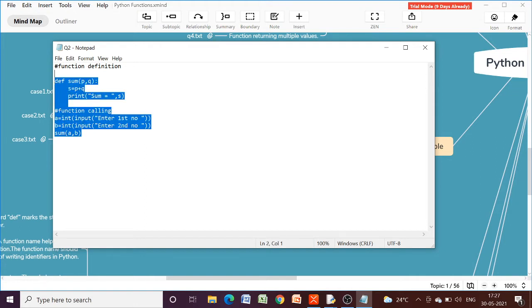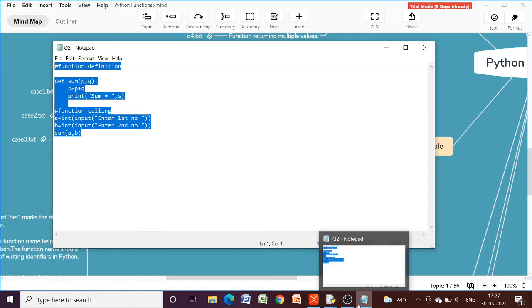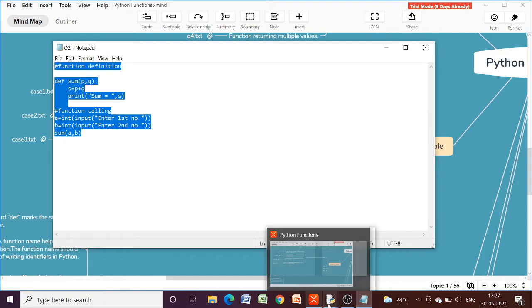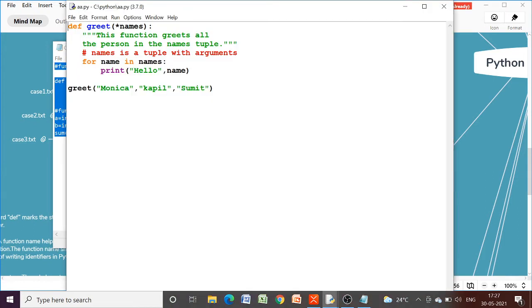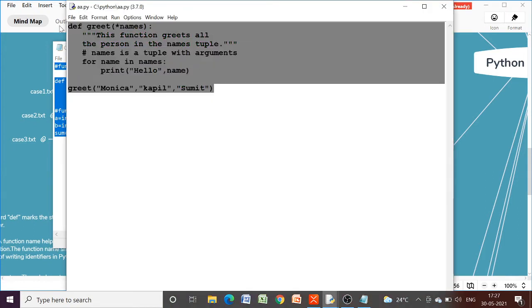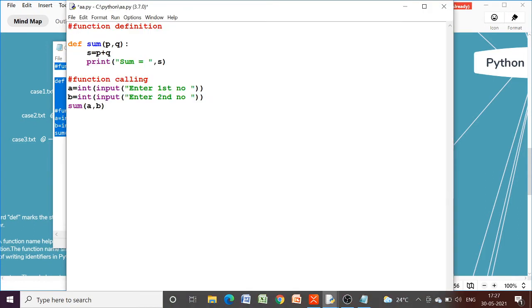Let me explain this more with the help of an example. Suppose here, if you try to print S, what will happen? Let us see.